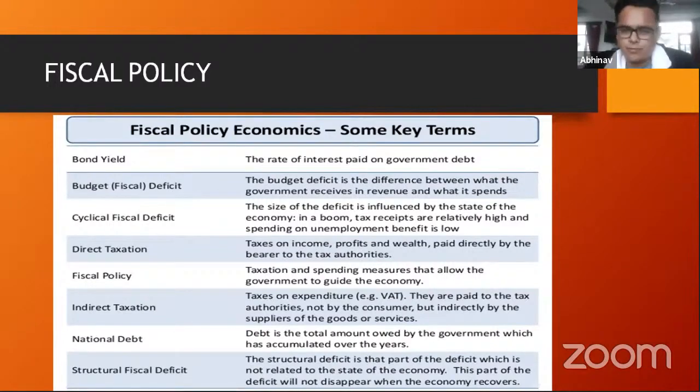So effectively, we discussed in yesterday's lecture what bonds are. Effectively, the sort of interest that you get on a bond when these bonds are traded on the open market, because bonds by nature are instruments that have fixed coupon rates, right? So let's say the government of India says that the face value of my bond that I'm putting out in the market is 100 rupees, and the coupon payment is 5 rupees, which means every year I will pay 5 rupees to the holder of these bonds. Okay. Now, once the government of India issues these bonds at 100 rupees, 5 rupees the coupon payment, then these bonds become tradable in the open market, right?